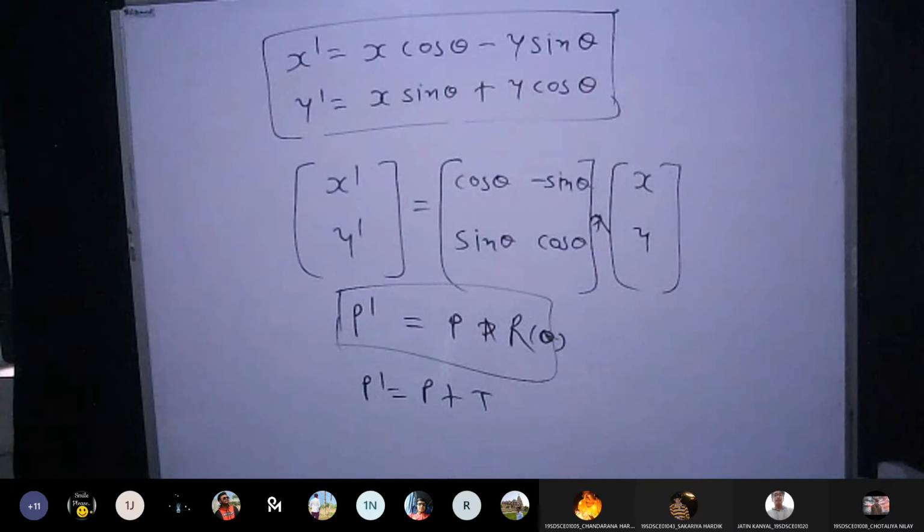Are you getting this matrix form? Yes, sir. Can you tell me, what about rotation? Is it a rigid body transformation?